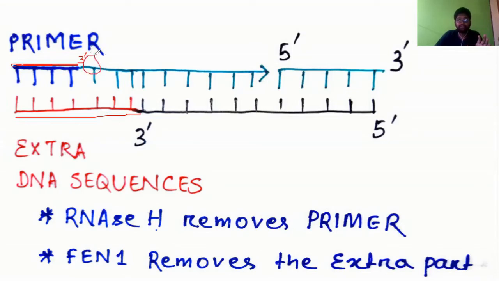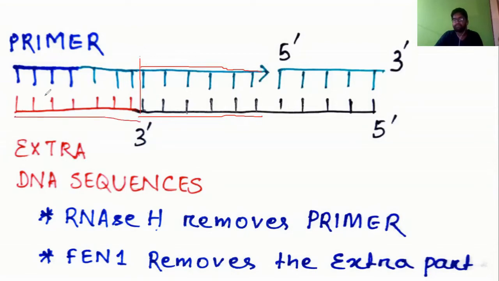It will continue the process like this. After successful continuation, we have our DNA fully replicated. If you see, our original DNA sequence is fully replicated. After that, the extra sequences and the primer can be removed.